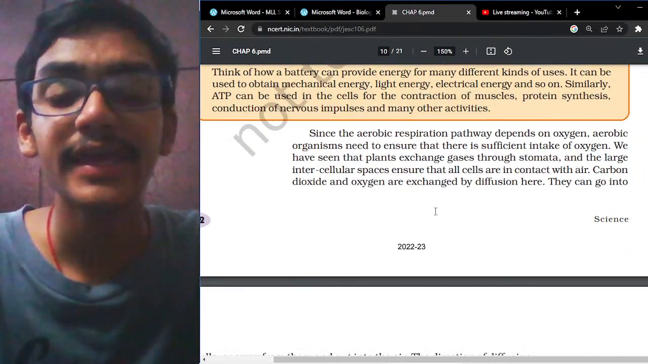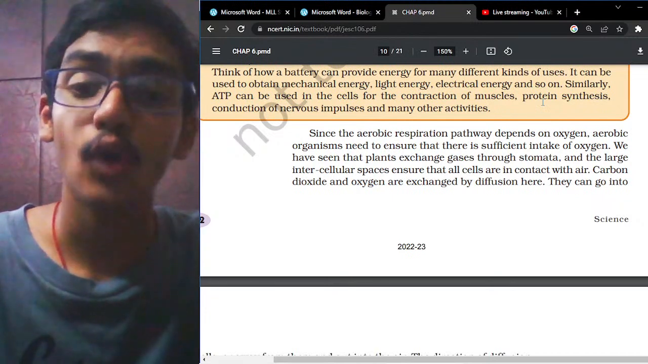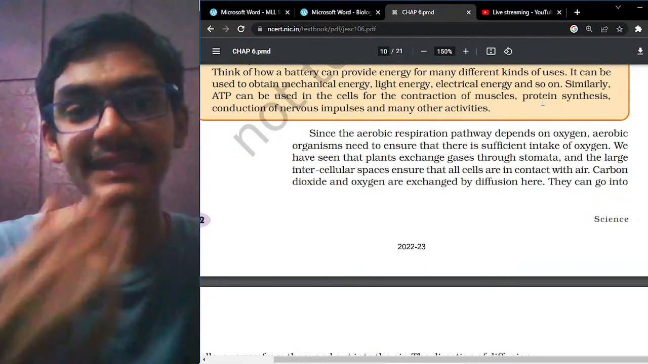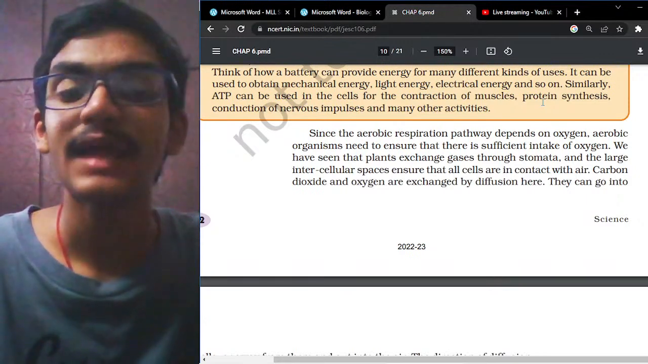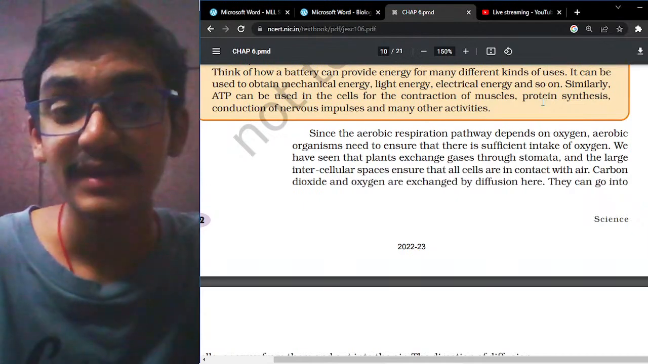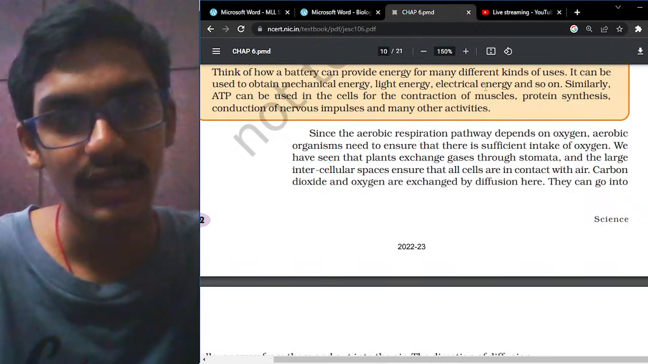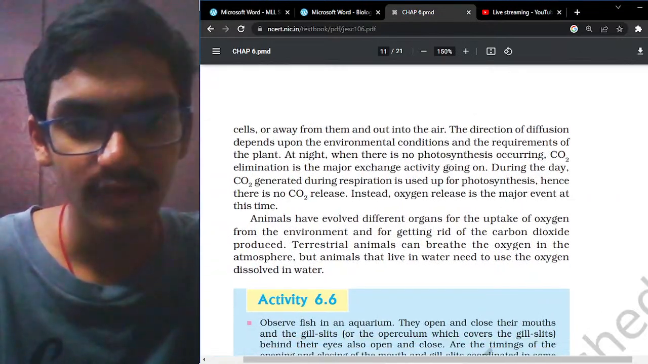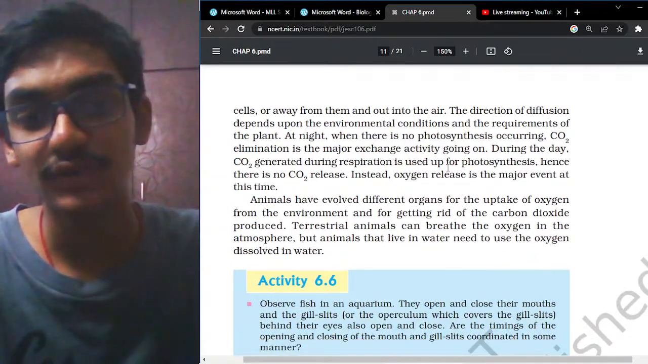Since the aerobic respiration pathway depends upon oxygen, there needs to be a sufficient intake of oxygen as well. We have seen that plants also exchange gases through stomata, and the large intercellular spaces ensure that all the cells are in contact with the air. Respiration in plants we are also going to see. Before we go into respiration in plants, let us see something else.